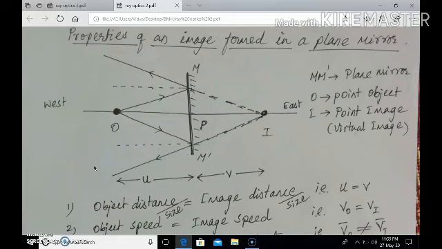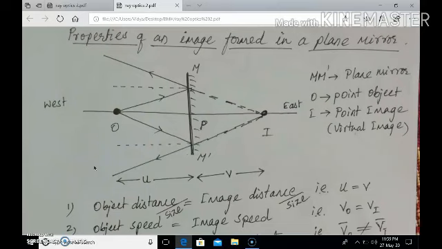If you stand away from the mirror, the image also is away from the mirror. If you stand near the mirror, the image also appears near the mirror. But the nature of the image formed in the mirror is always virtual, erect, and the same size as the